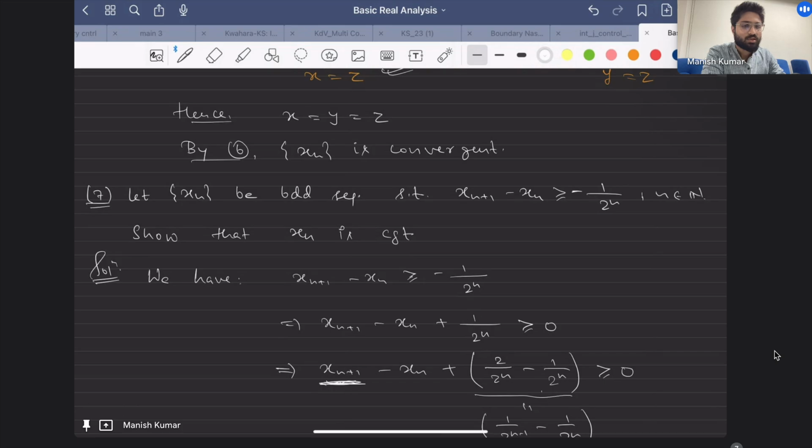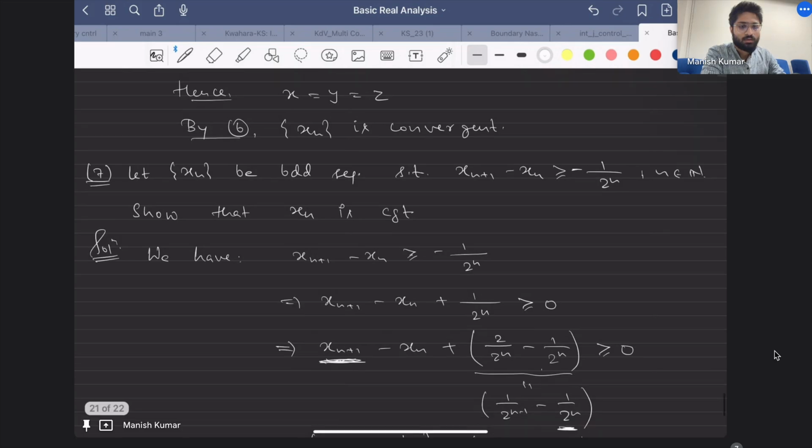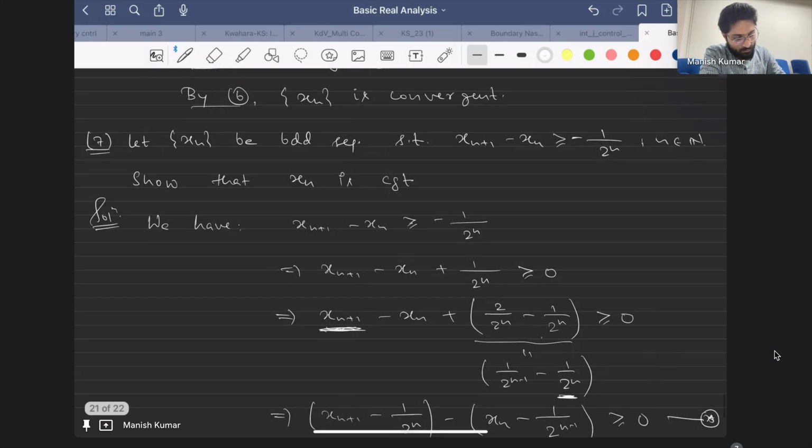Sir, from here we cannot say that the sequence xn is monotonic? No, you cannot. Here it only says that the difference of two terms is greater than or equal to some negative value, so you cannot say that it's increasing. Yes, sir.